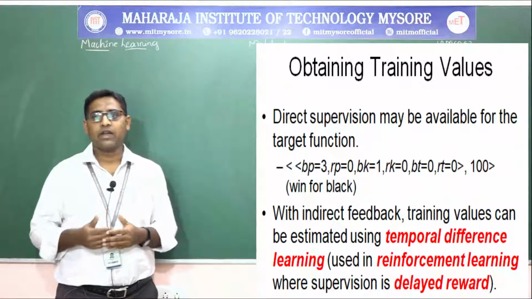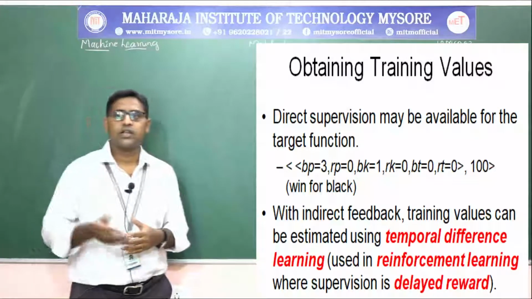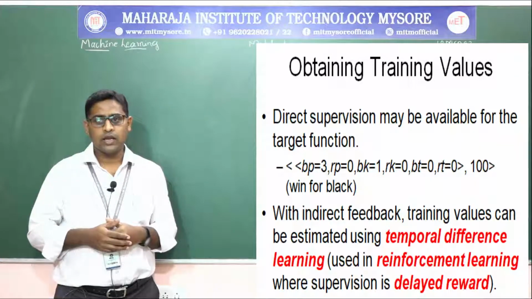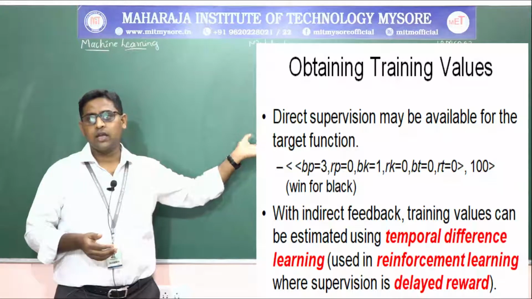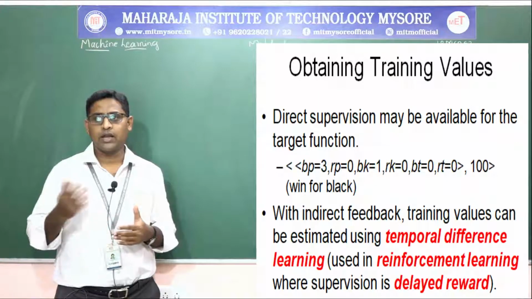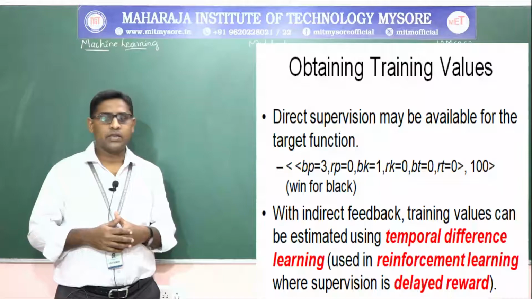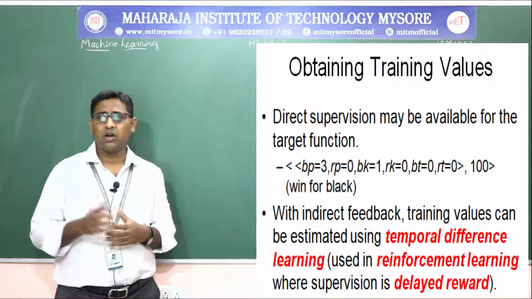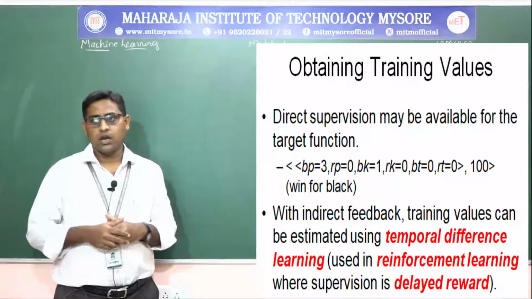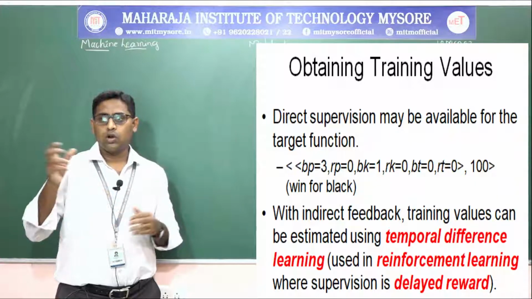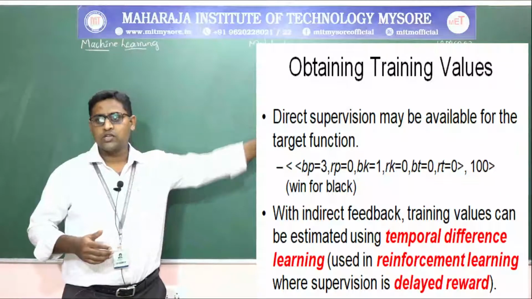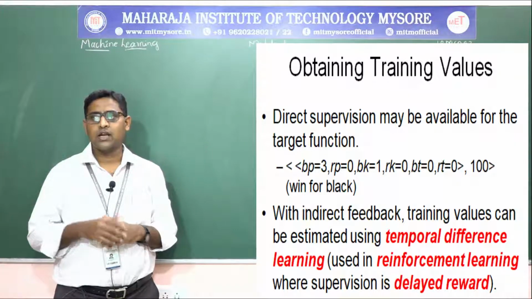Now, how will we obtain the training values? With direct supervision, training values may be available for the target function, which is called supervised learning. So black pieces will have the value 3, red pieces will have the value 0, black king will have 1, red king will have 0, threatened black piece will be 0, threatened red piece will be 0, and so on. This is the score of each piece. Out of 100, a win for black means you will score 100. That is what is obtained as a training value.